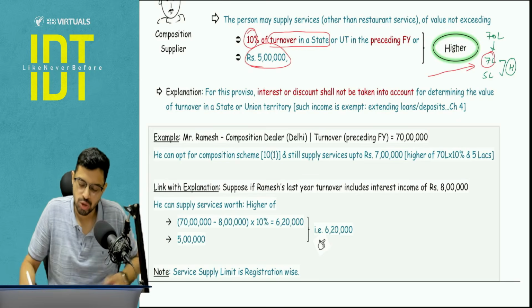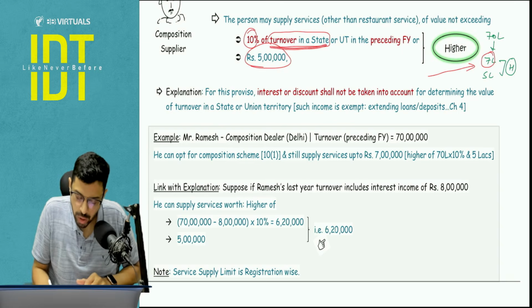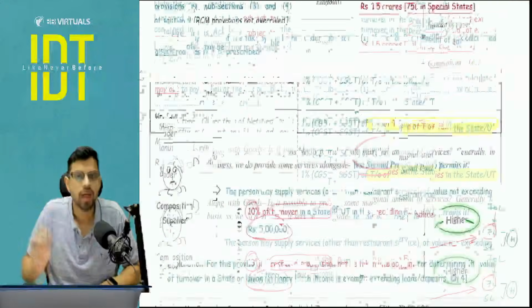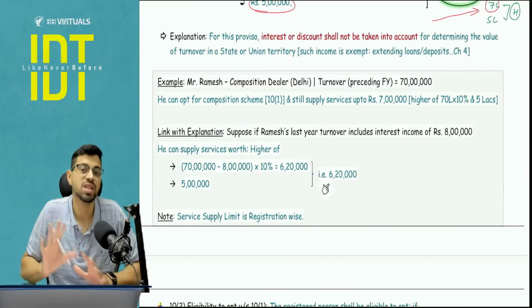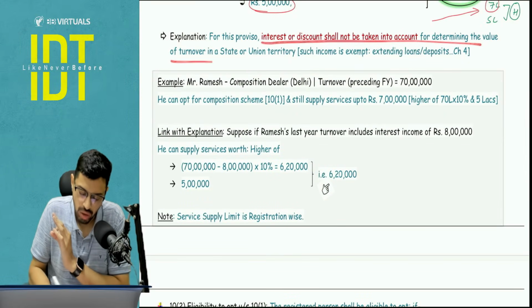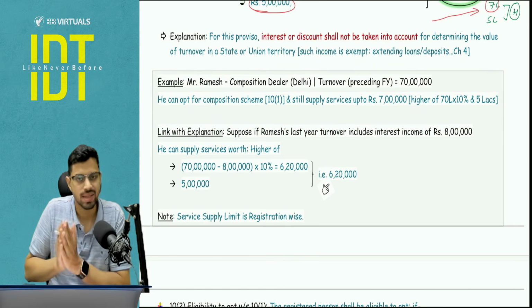Okay. Now certain points to be noted, everyone. In the entire composition chapter, be it in the turnover in state, be it in the aggregate turnover, be it in the composition levy turnover in the state, you are going to exclude interest and discount, which is exempt under chapter number 4. You will be excluding the interest or discount whenever you talk about these kinds of turnover in the state or aggregate turnover. This is something you need to note.